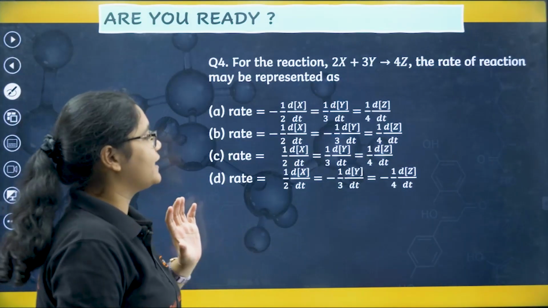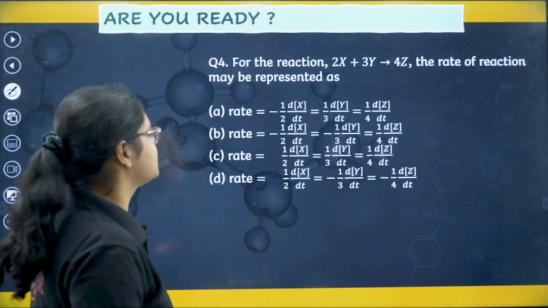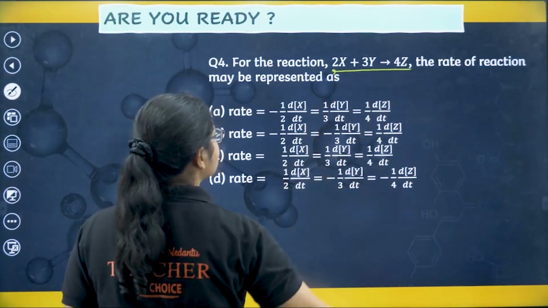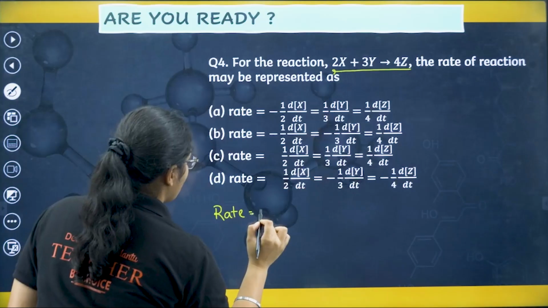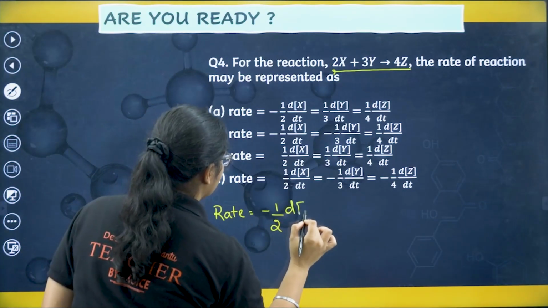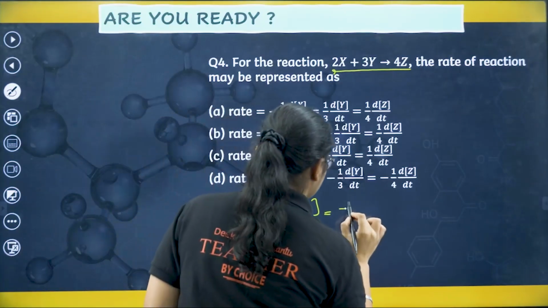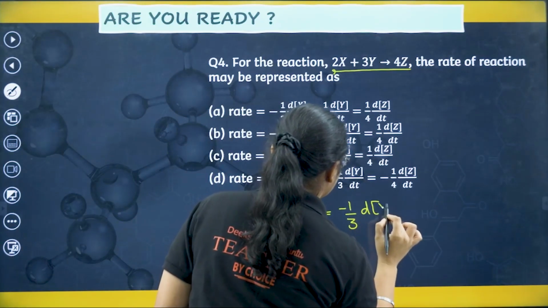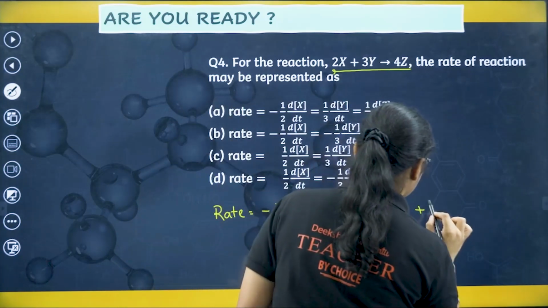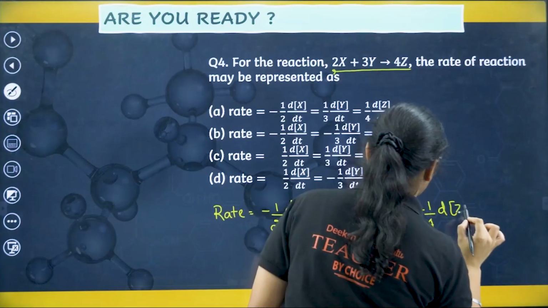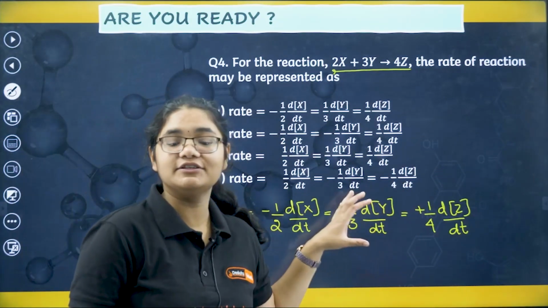For the reaction 2x plus 3y gives 4z, the rate of the reaction may be represented as. So let's see here, 2x plus 3y gives 4z. How can I write? Rate will be equal to minus 1 by 2 dx by dt, is equal to minus 1 by 3 dy by dt, is equal to plus 1 by 4 dz by dt, right? So if this is the answer, which option is correct?